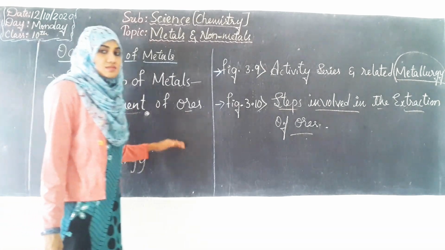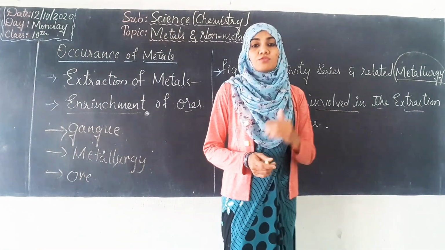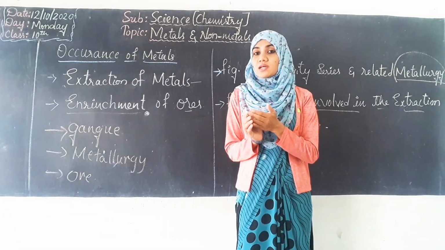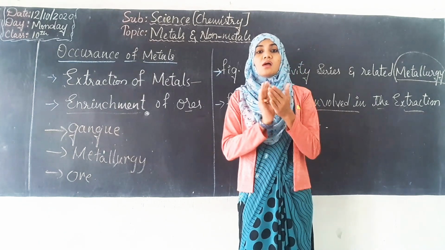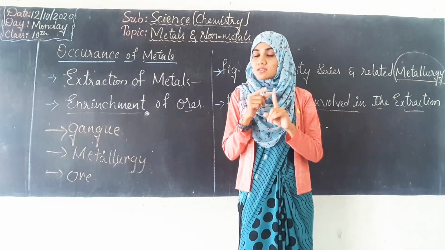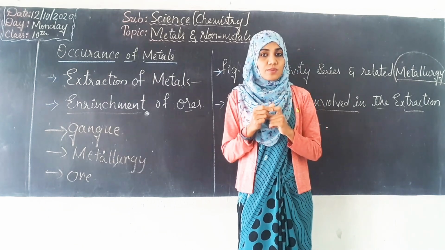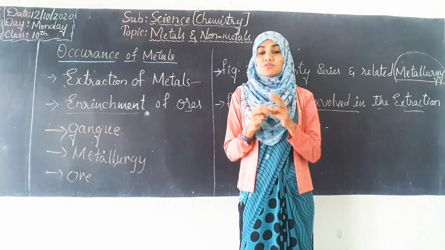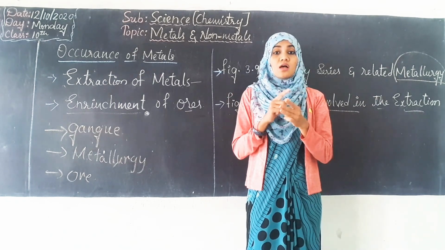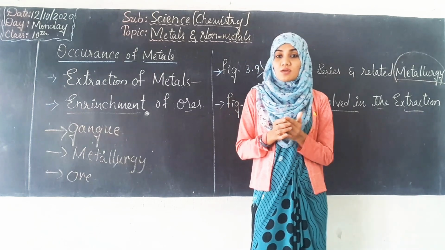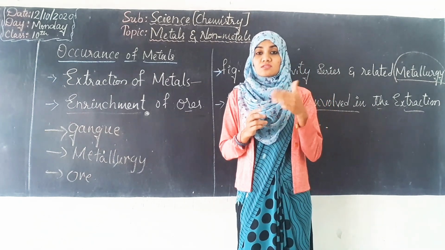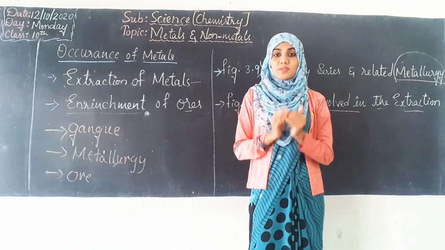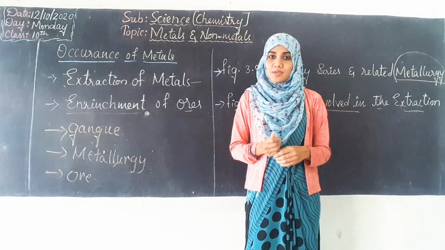The rest of the steps we will discuss in the next class. In the next class we will discuss the extraction of metals based on the reactivity series. First we will discuss how low reactive elements are extracted, next how the middle reactive elements are extracted, and lastly how the highly reactive elements are extracted. The extraction of these three types of metals involves different methods, which we shall discuss in the upcoming classes. Thank you.